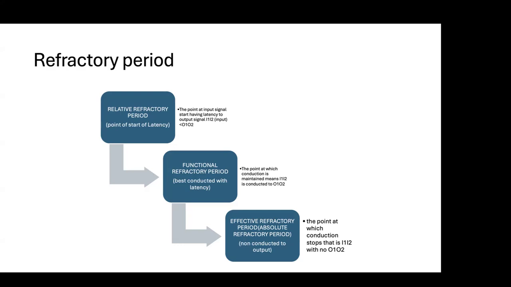So when the latency comes, we call it a reflect. It is now entering a zone of refractory period. So that is called the relative refractory period. When the input, the stimulus you are giving, and the output is taking some gap. Gap means there is a time in between the stimulus and the second excitation. That latency period is called the relative refractory period. So you will say 280, 280, 280.